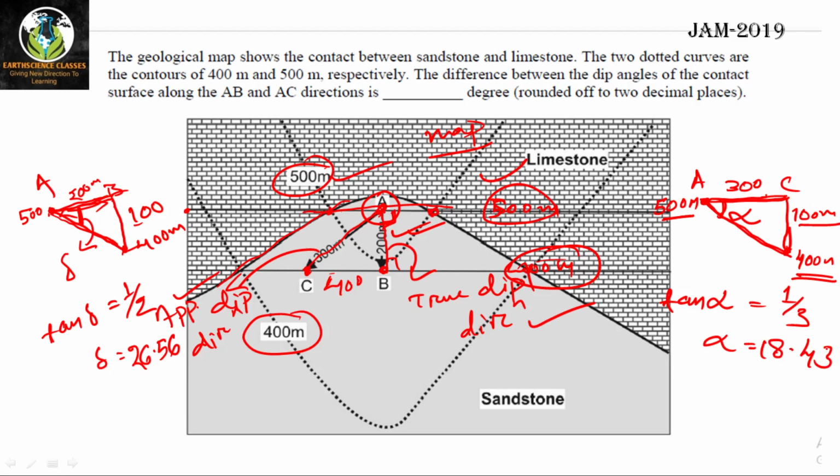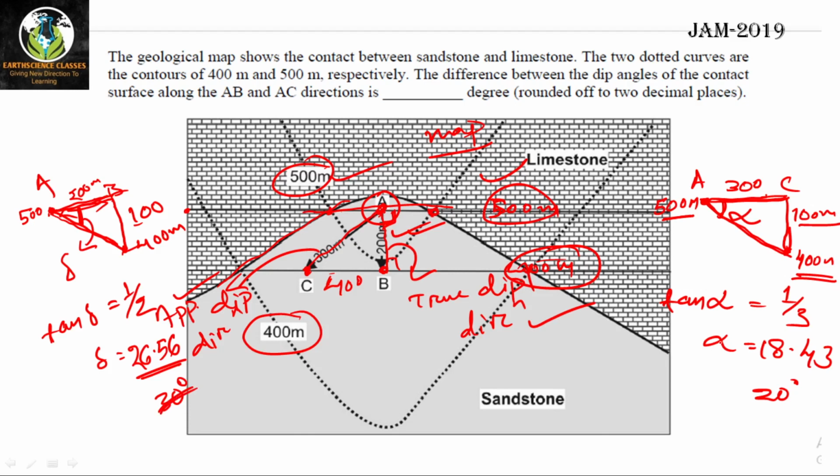Okay, don't worry if the angle came like 26.56 rather than a whole number. If you are thinking that the answer should be 30 here or 20 here, not necessarily. If you are getting any odd value, that is also correct. If you are following the correct procedure, then the answer will be correct, so don't worry about that.